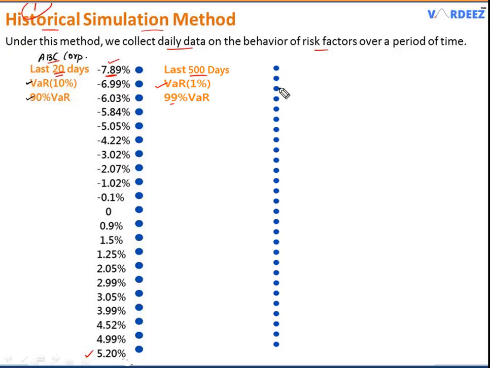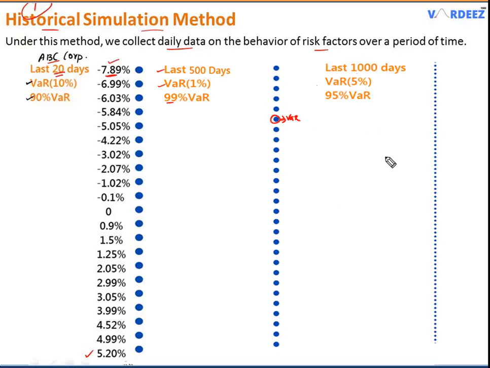So the fifth data point that I have will be my VaR. Okay, and if I have last 1000 days of returns data of this ABC Corporation, and if I want to calculate VaR at 5% or 95% VaR, I can take 5% of the 1000 data points that I have, and that will be 50. So all these return data, I'll first arrange in this fashion, and then the 50th data point, that will be my VaR under the historical simulation method.